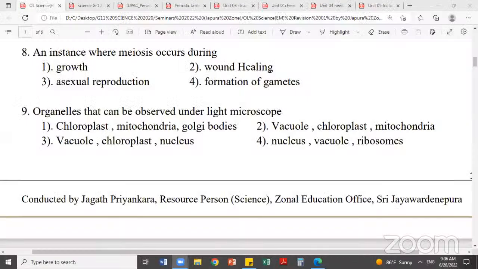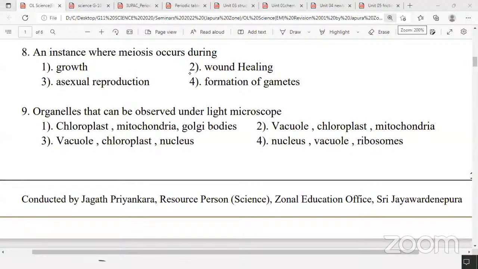Right, I'll share the screen. Sorry about the small interruption. Question number 8. So the answer will be formation of gametes. That's a good question. Question number 8 answer is 4th.